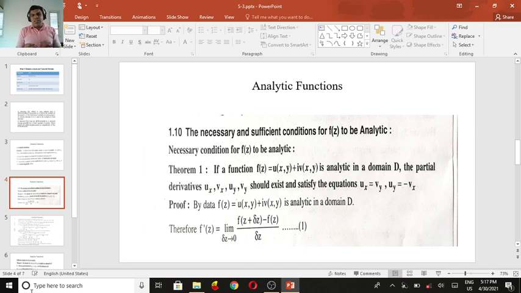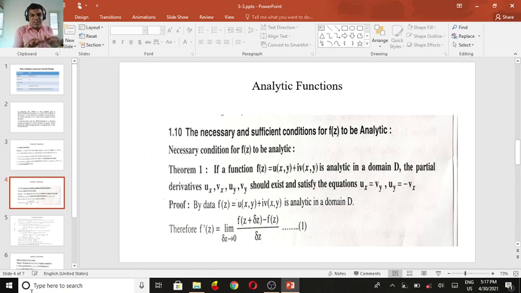If the real and imaginary parts change by very small amounts, the complex number also changes. Taking delta z equal to x plus delta x plus i times y plus delta y, that means delta z equal to delta x plus i delta y.